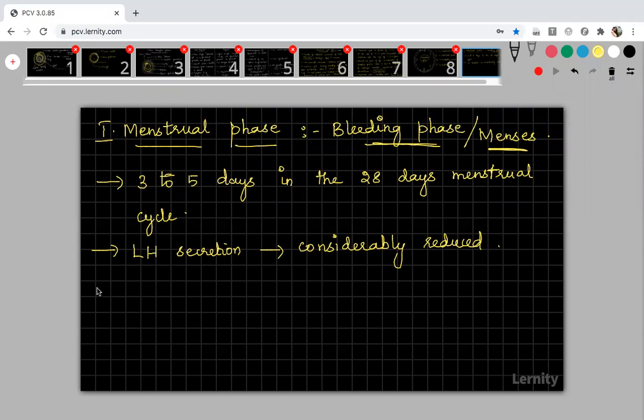Because of this reduction in LH, this causes degeneration of corpus luteum.